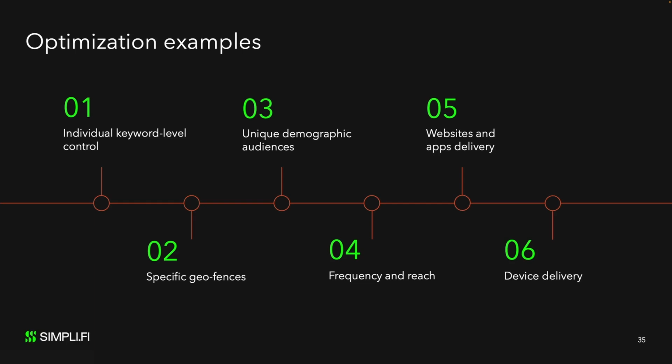They can optimize frequency and reach metrics, choose websites and apps where their ads are delivered by leveraging allow lists and block lists, and they can even choose exactly which devices they want to serve their ads on. Every single report, which can be run daily, has the potential to reveal ways to improve the campaign.